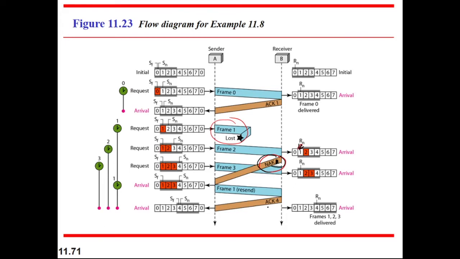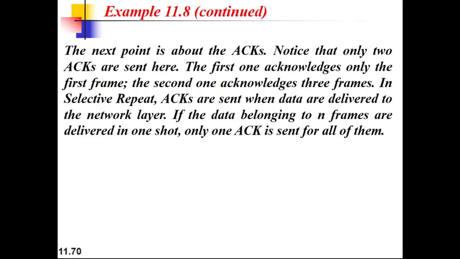So it passes acknowledgement 4, which means frames 1, 2, 3 are received. ACK 4 means the receiver wants to receive frame number 4. That means frames 1, 2, 3 are delivered, and now send me the 4th frame. So here you can see the window size is not single, unlike in Go-Back-N.